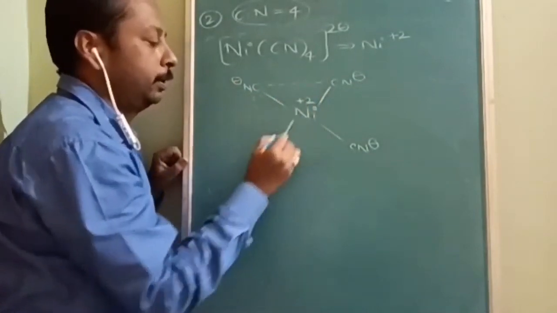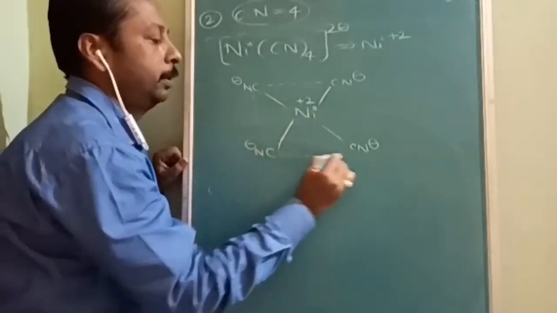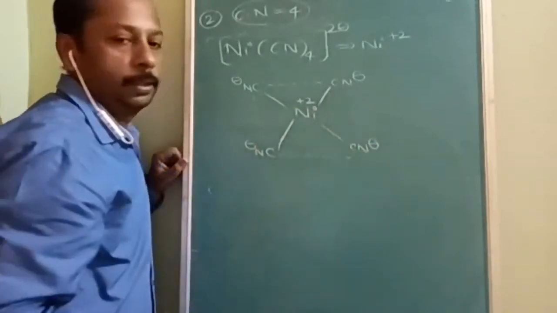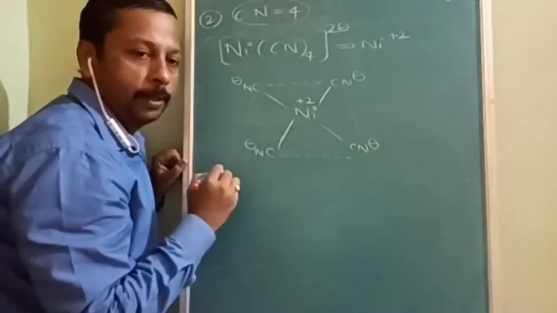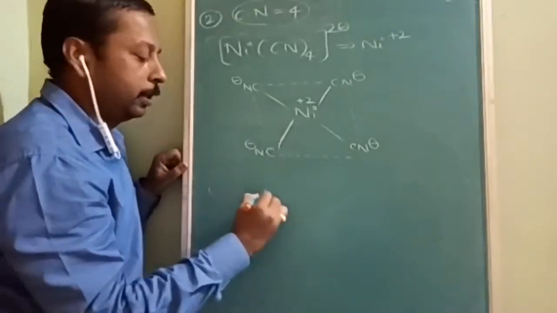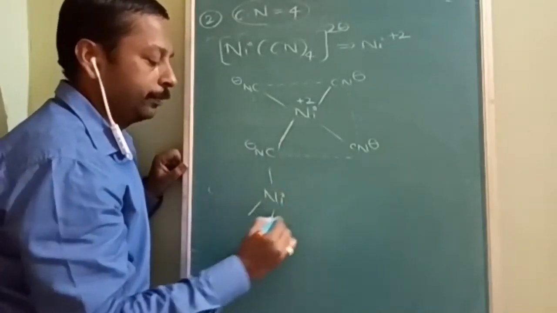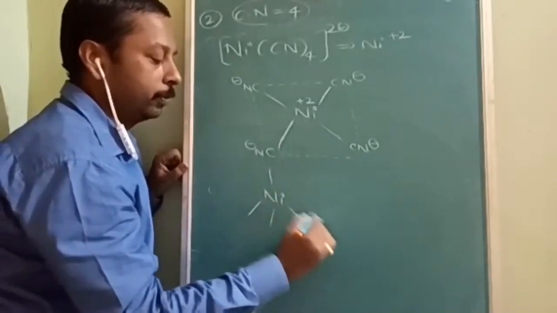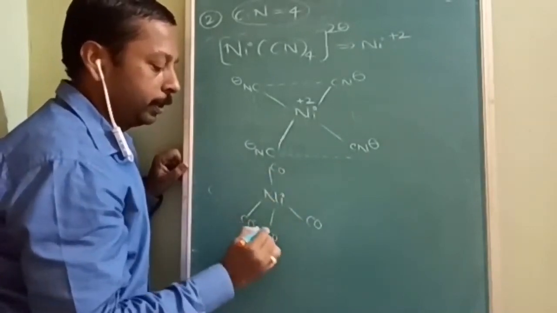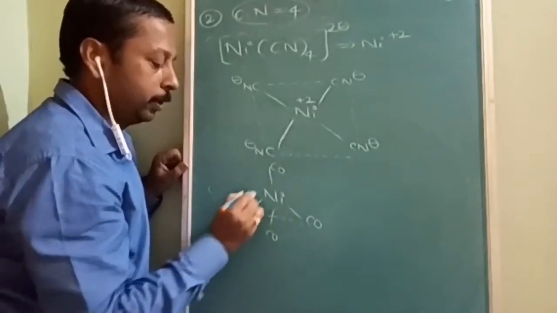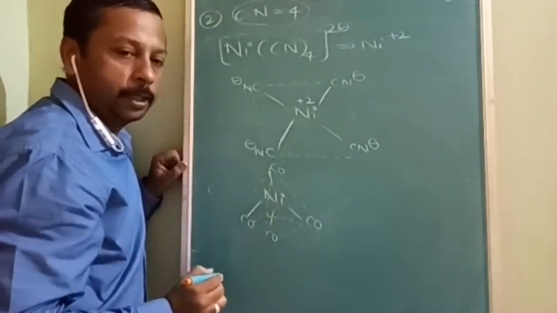When you join them, what you will get? This is a square planar shape. In the previous also, if you want, I will draw the diagram. In Ni(CO)4, they will be projected at a regular tetrahedron only.